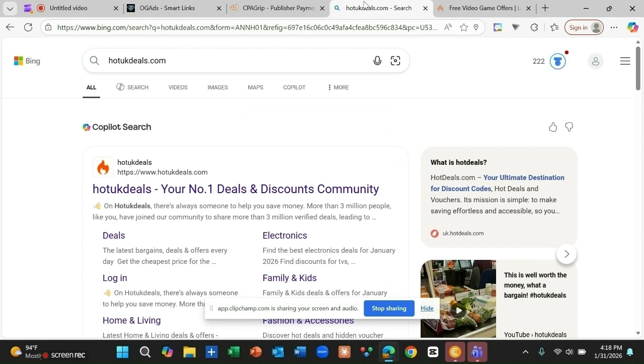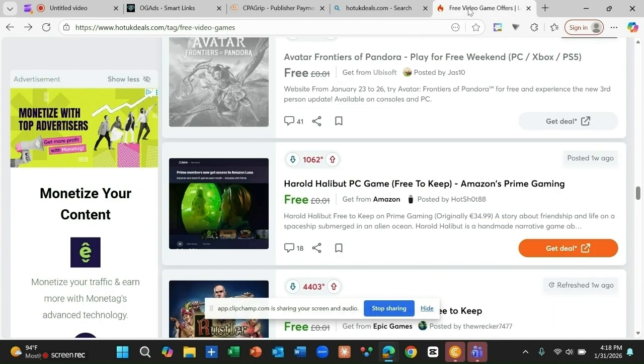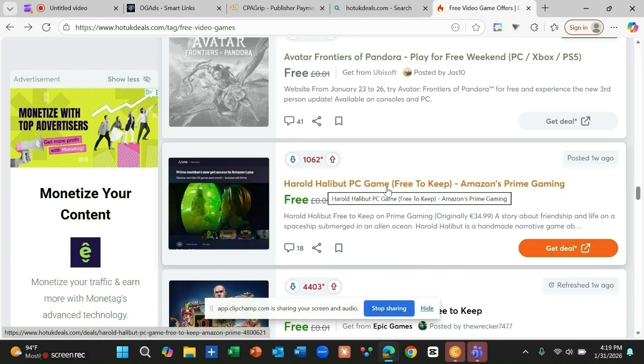For the purpose of this video, we are going to go to a platform called hotdeals.com. On hotdeals.com, this is what we are going to be seeing here. You can see it says Epic Games may help PC games free to keep, Amazon Prime Gaming. Many of our guys like these games, and the main advantage of this is that it is free. Now we need to click this heading.